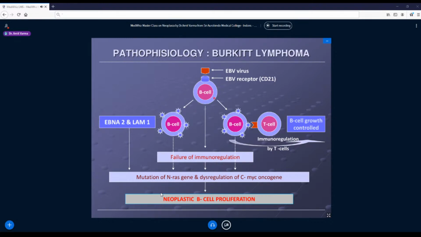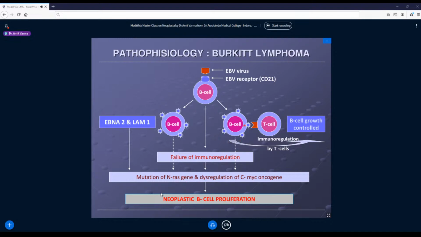Once it binds this B cell, then two genes of this virus get activated, that is EBNA2, Epstein-Barr virus nuclear antigen 2, and LMP1. What do these genes do? They will mutate the human NRAS gene, and dysregulate the CMYC oncogene. So in one go they have mutated our two genes.